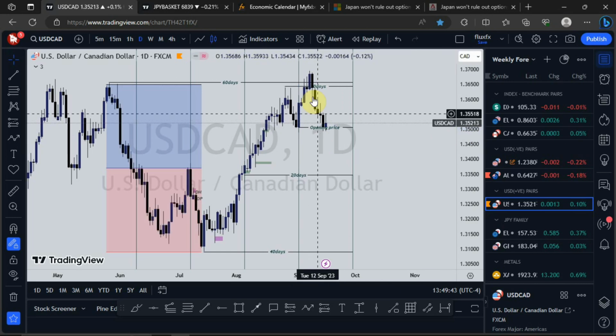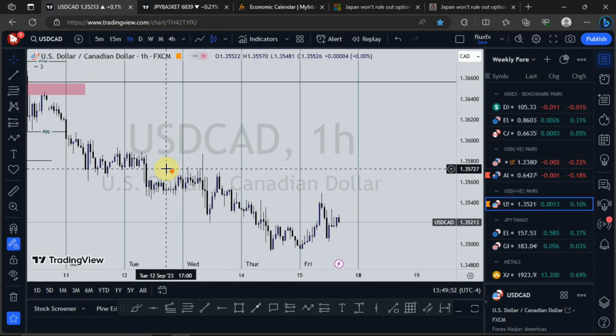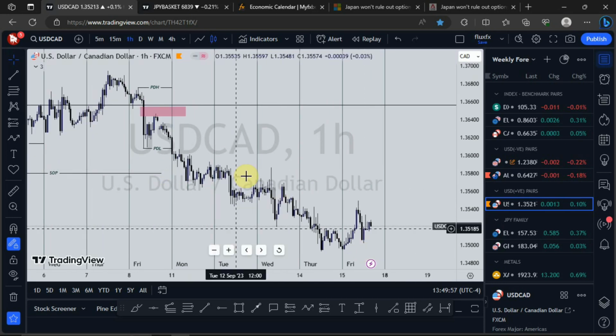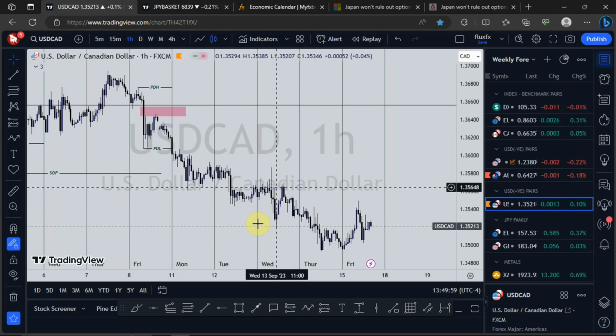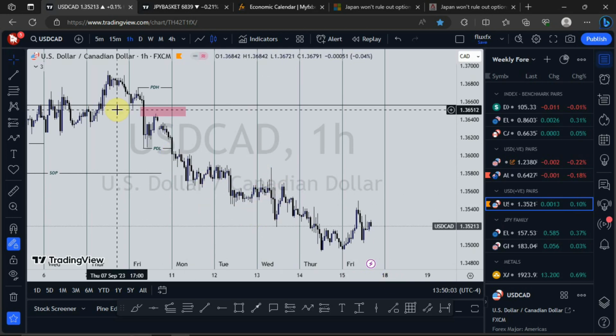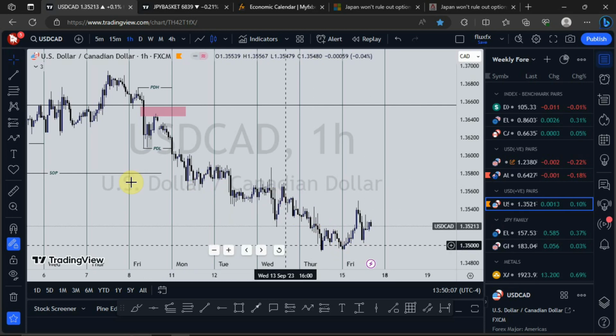But even with all these moves, I wasn't involved in this move because of the choppiness of price on USDCAD. Just look at this. Even though we've seen price push to the downside, price has been really messy, because a trade like this will always put your emotions on the line.